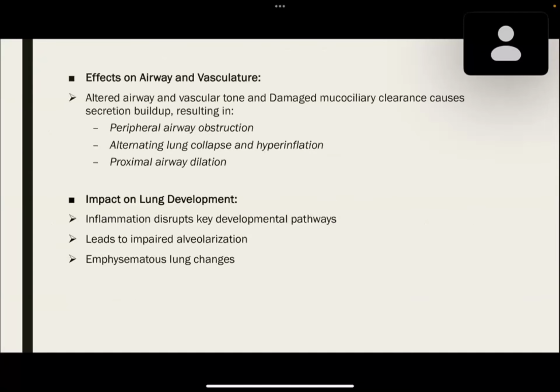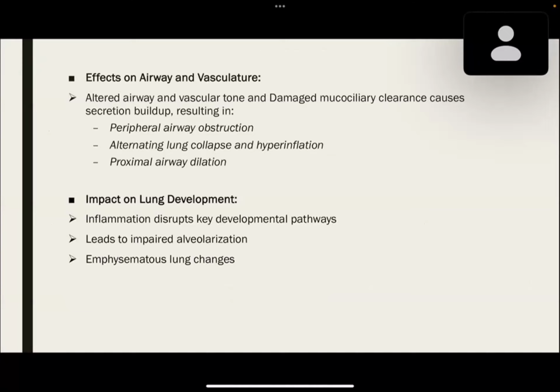protein leakage into tissues. This leads to altered airway and vascular tone and damaged mucociliary clearance, which causes secretion buildup, resulting in peripheral airway obstruction, alternating lung collapse and hyperinflation, proximal airway dilation. This in turn impacts on lung development.